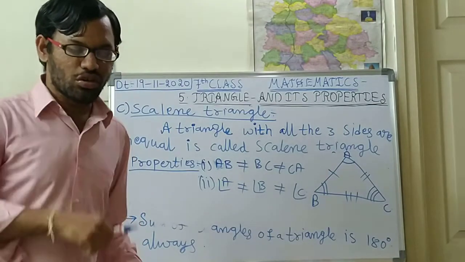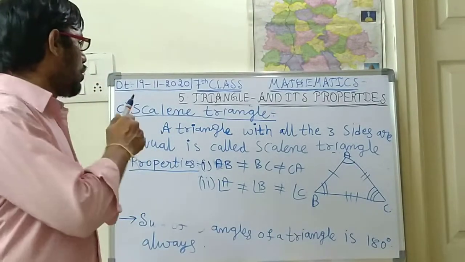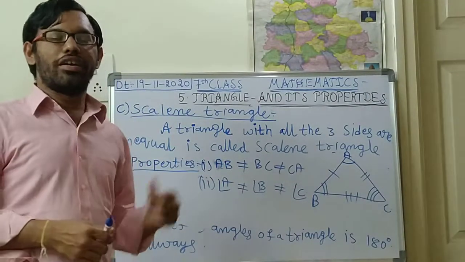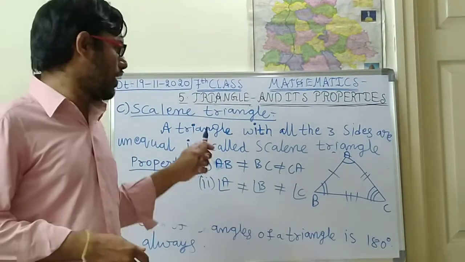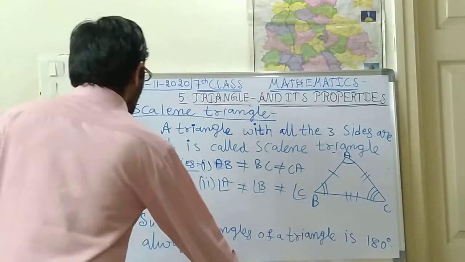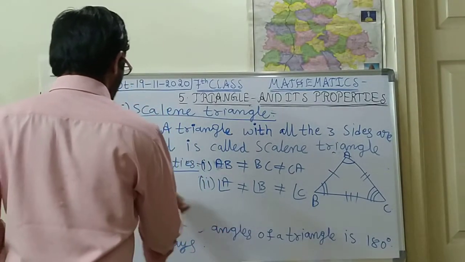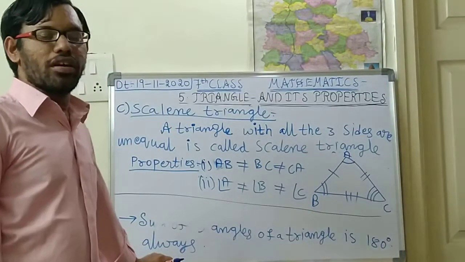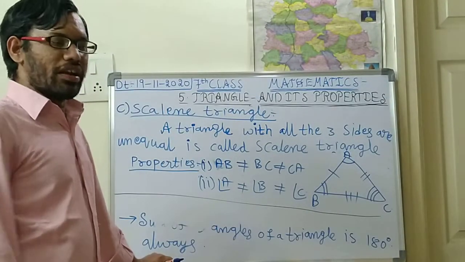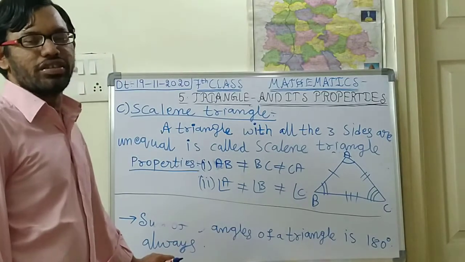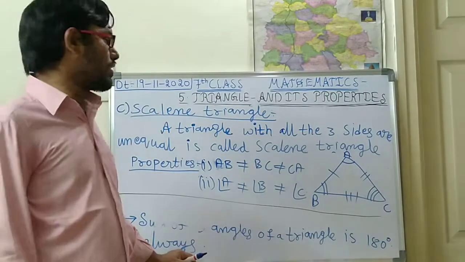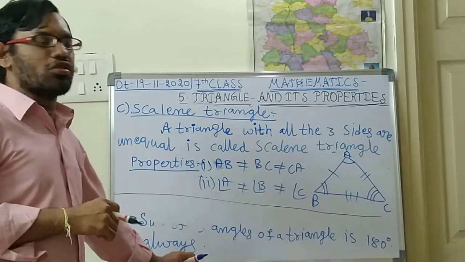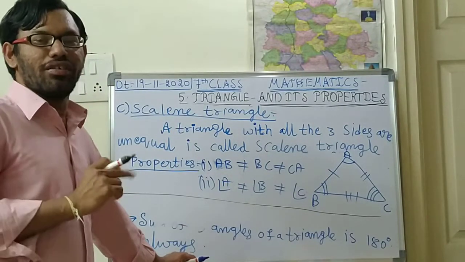Today's homework: please read and learn all these definitions and properties, the important points I have explained in this chapter. Learn these concepts very carefully, as they will be very useful for you in the exam, especially for the 2 marks questions.